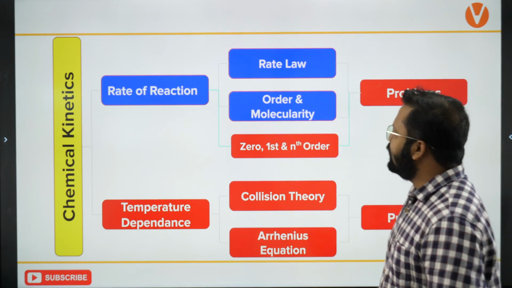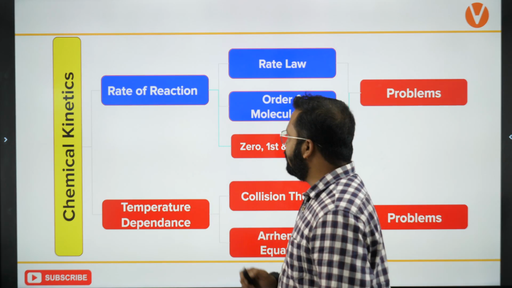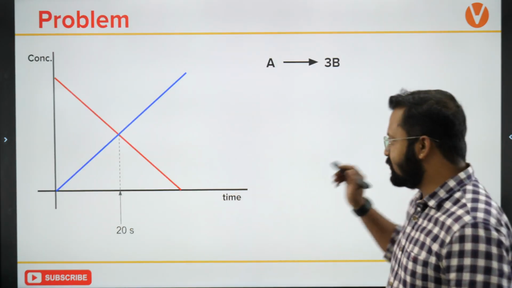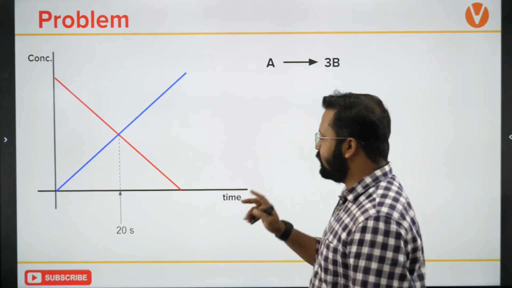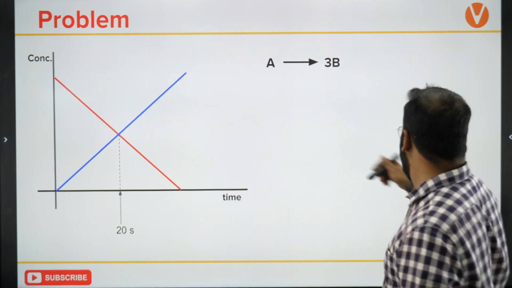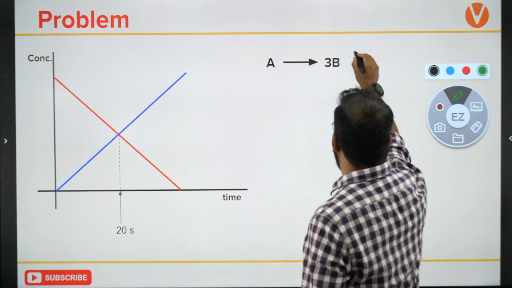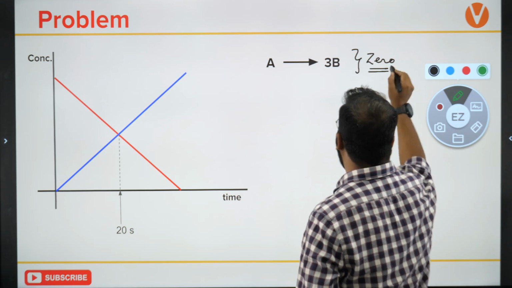Let's start today's session with the homework question that I had given you. This was the problem question, and it was for the reaction A changes to 3B, which is a zero order reaction.